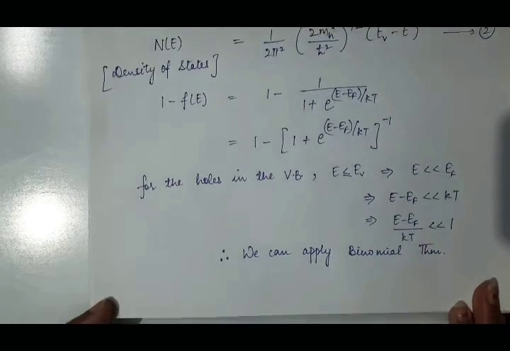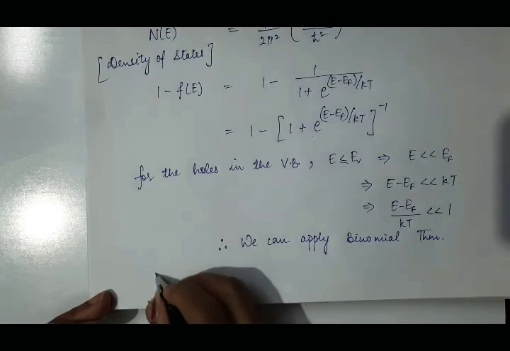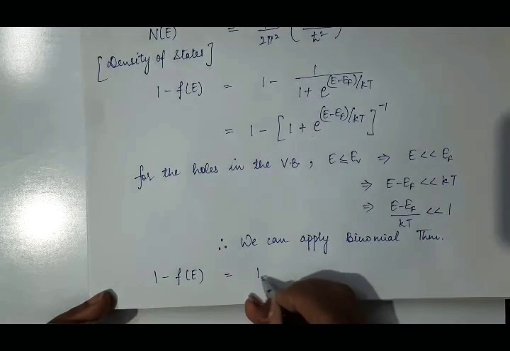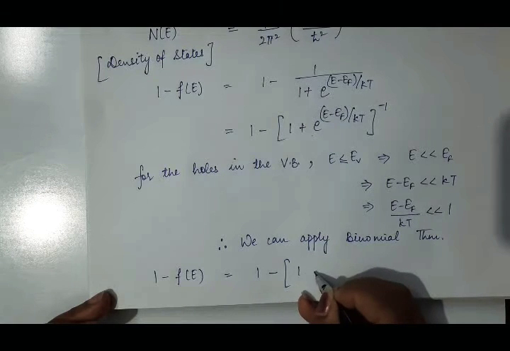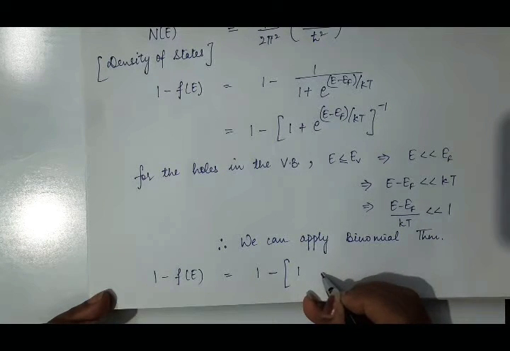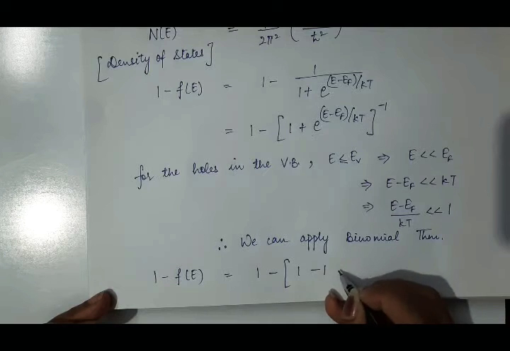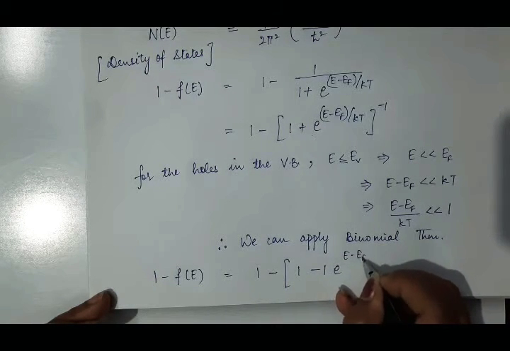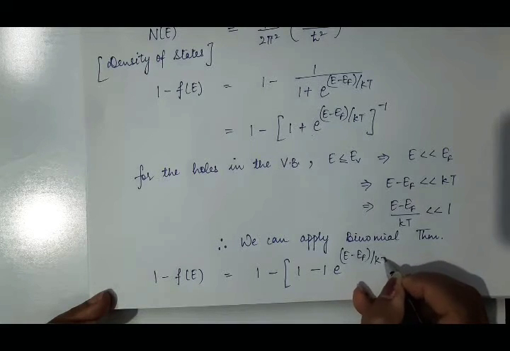So according to this binomial theorem, we will have 1 minus fe equal to 1 minus 1 plus nx, means 1 minus 1 into e raised to power e minus ef by kt.